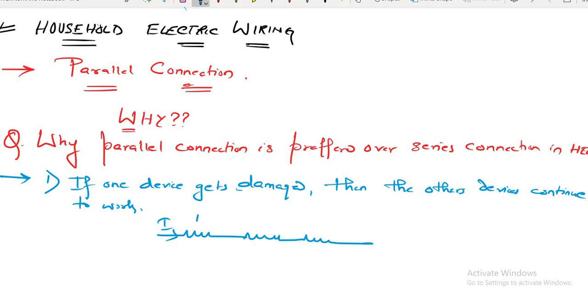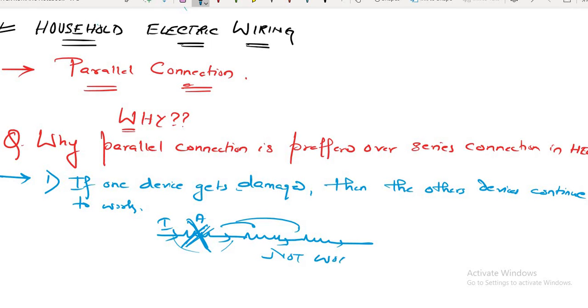If device A gets damaged, the current will not be able to move further. So it obstructs the flow of current and the other devices will not work.